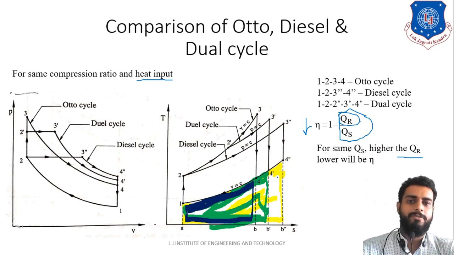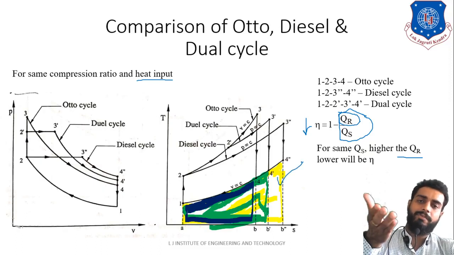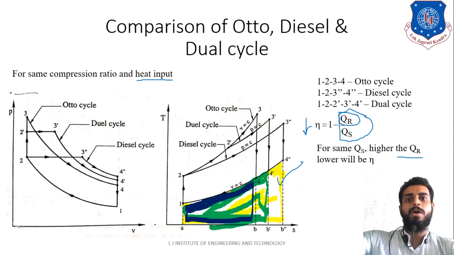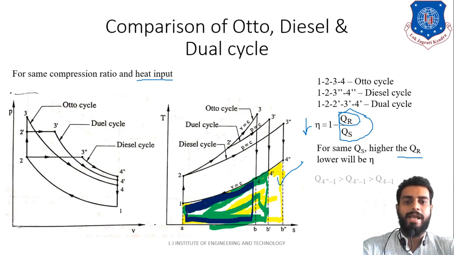That means what? We have the diesel cycle having the highest heat rejection. So the diesel cycle will have the least efficiency. Compared to that, the dual cycle will have higher efficiency. Compared to that, the Otto cycle will have the highest efficiency. So you can write that